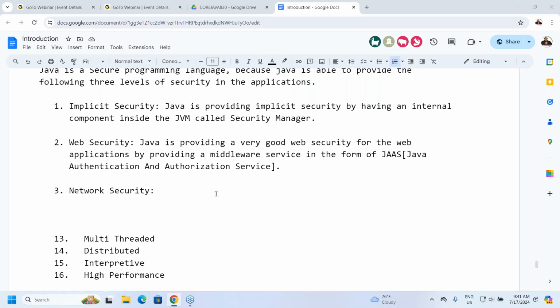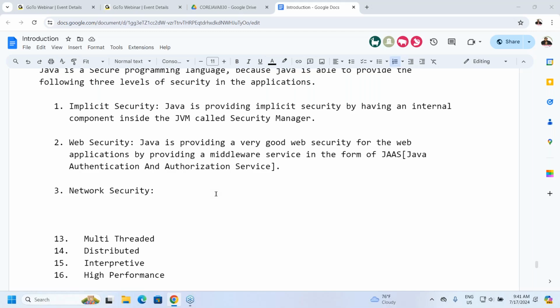What are the various security algorithms? Encryption and decryption algorithms. What are some examples? In our academics, if you have an encryption subject, we can easily identify them: Blowfish algorithm, RSA algorithm, shared key algorithm, public key algorithm, digital signatures. Understand my point clearly? All these are encryption and decryption algorithms. Java has provided predefined implementations for almost all the security algorithms which are used frequently in our enterprise applications. Because of this reason, Java is providing very good network security.